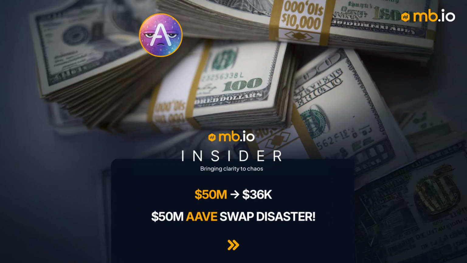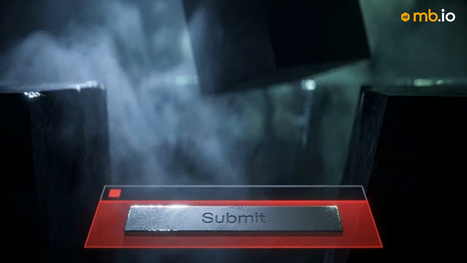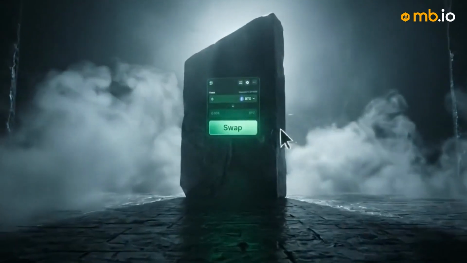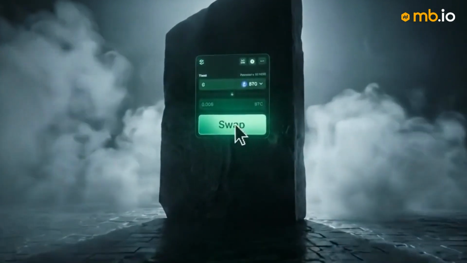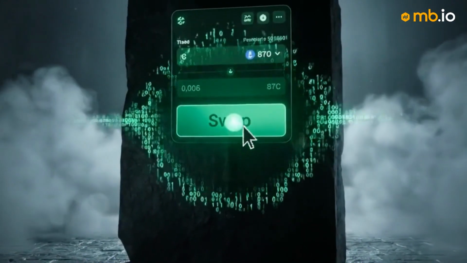In a traditional brokerage account, if you try to place a market order that would instantly wipe out your entire portfolio, the system will actively block the trade. Decentralized finance removes those guardrails. It treats users as fully autonomous agents who are entirely responsible for their own decisions.